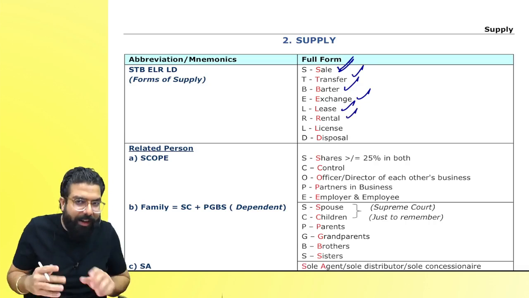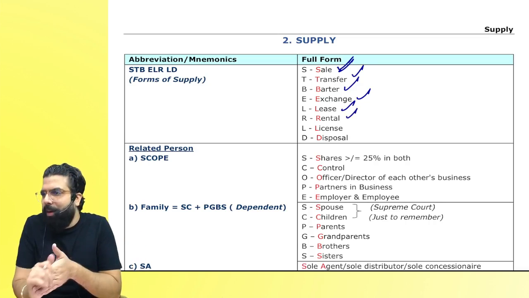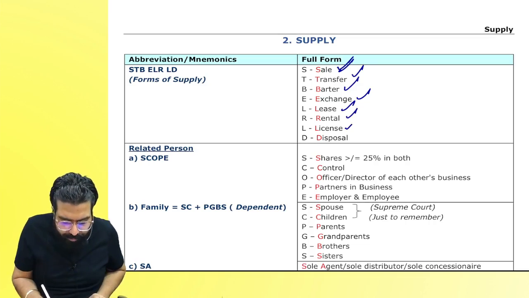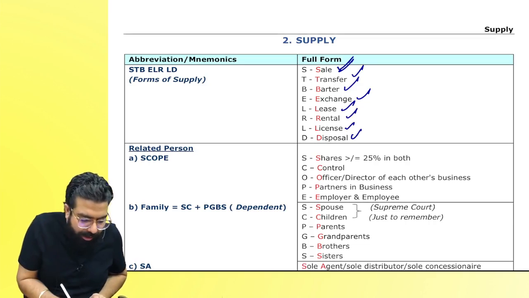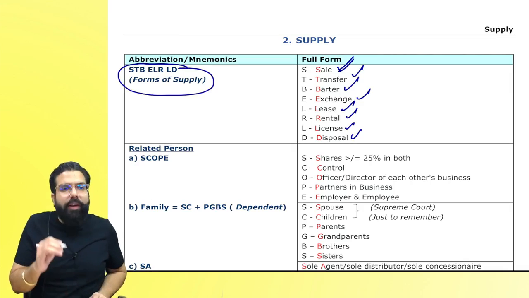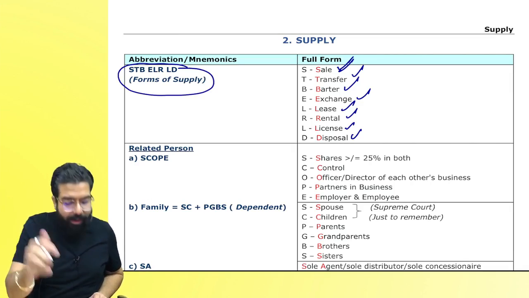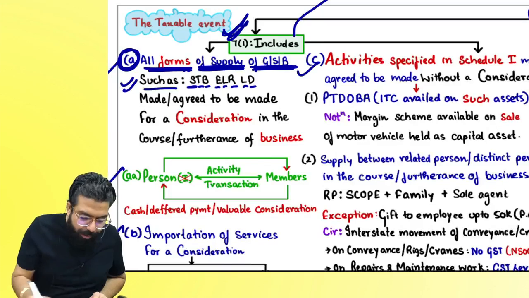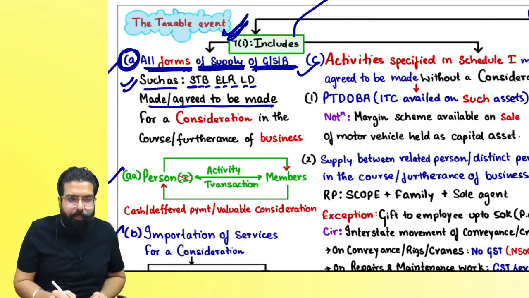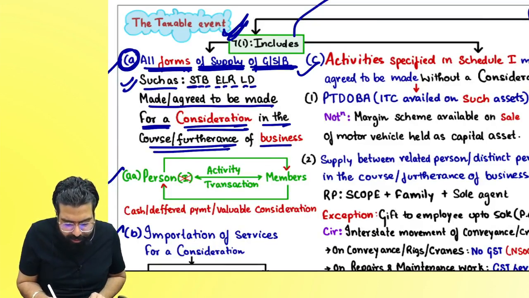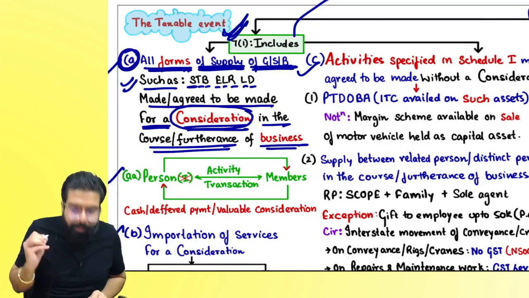Lease, rental. Rental is generally for a period lesser than 12 months. Lease is something which is for a period of more than 12 months. Then we have license or disposal. It can be any form. Only some forms' names they have gone ahead and told. You call that activity anything. All activities are included. But it should be made or agreed to be made for a consideration in the course or furtherance of business. Sir, what do you mean by consideration?